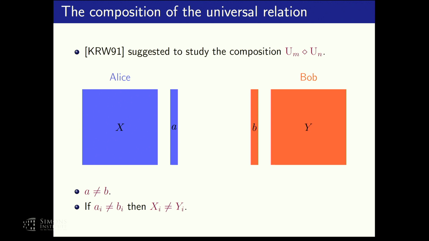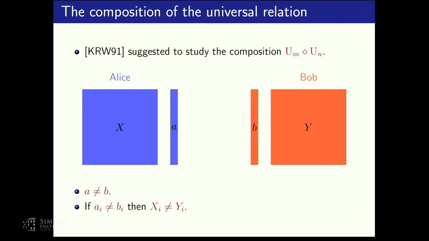And now Alice and Bob get two promises. First, a is different than b. Second, on every coordinate in which a and b differ, the corresponding rows of x and y also differ. Now, the point is that these two promises are all we need for the obvious protocol we had before to work here too. To see why?